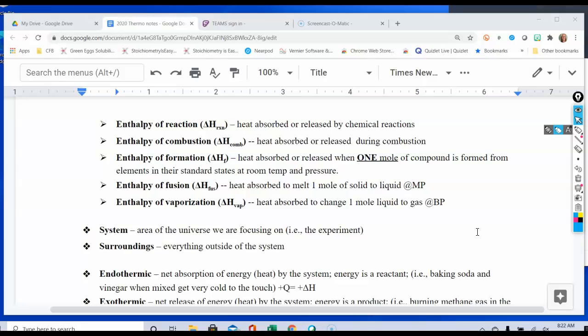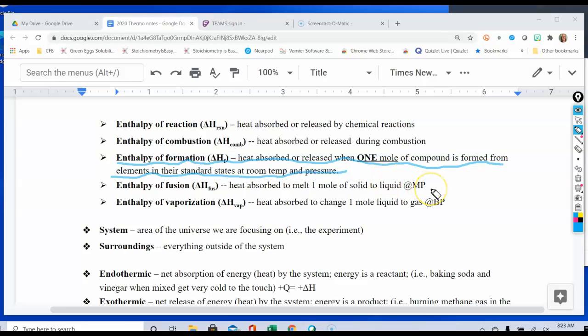So we might have an enthalpy of reaction, which is just the overall heat that is absorbed or released by a chemical reaction. We might have the enthalpy of combustion, in which case the reaction is a burning reaction. We will have an enthalpy of formation. Now for this one, you are going to want to make sure that you take in and memorize this definition. And for that reason, part of our notes will go over this definition.